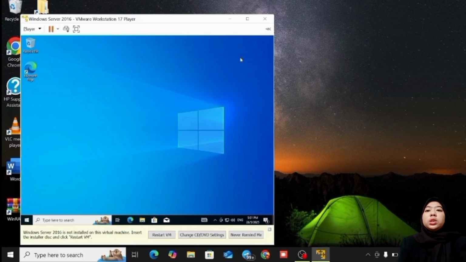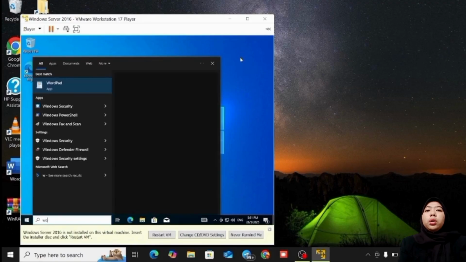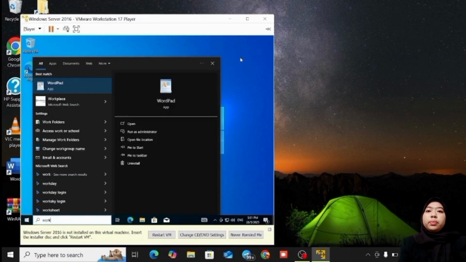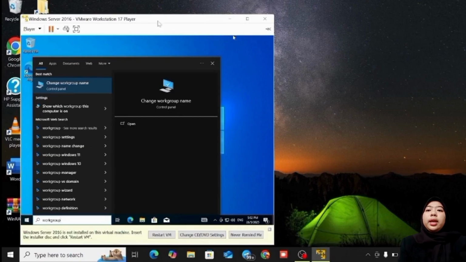For step 4, change work group to IMD 163. For this step, you must click window and type work group, and enter.